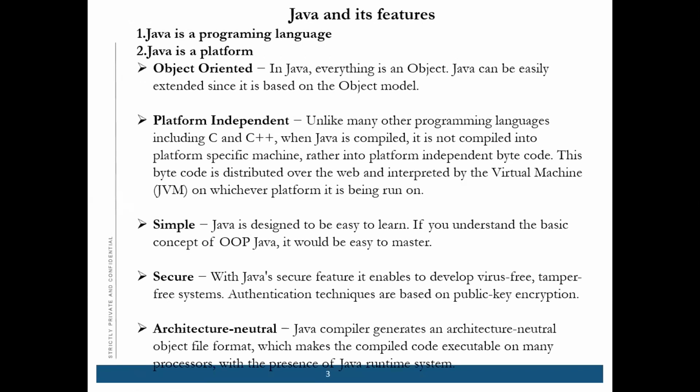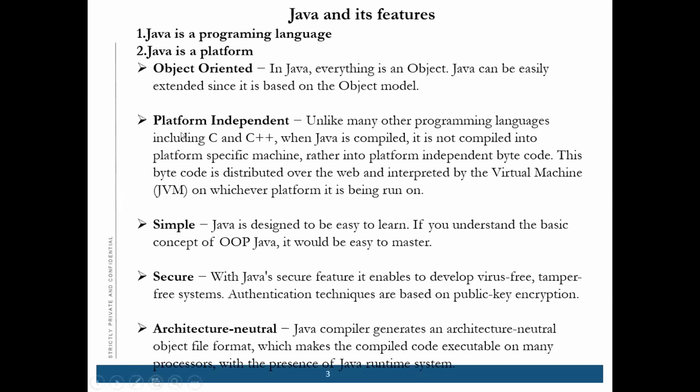The features of Java: it is an object-oriented language. It has main features, which are class, object, method, inheritance, polymorphism, abstraction, and encapsulation. These are called OOPS concepts. We will learn this also in detail in our course.